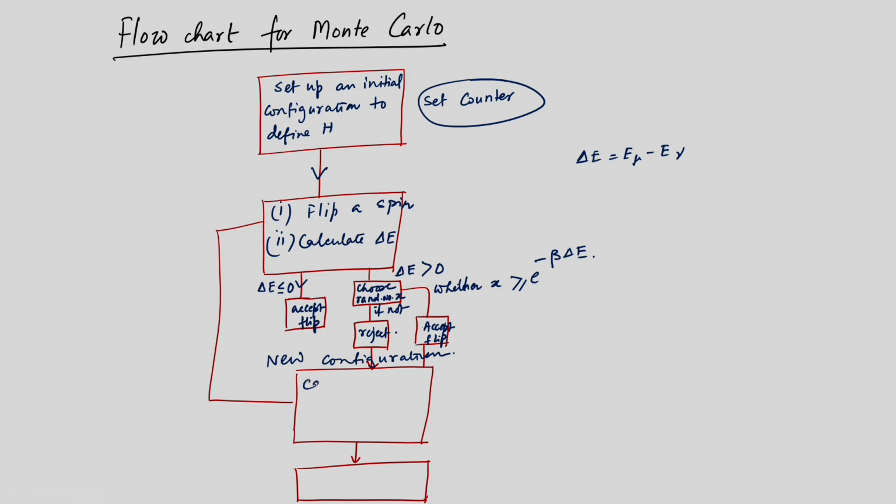So, then you calculate Q, which is equal to the sum over all these states, and then Q I, whatever we have written earlier, Q I and exponential minus beta E I divided by exponential minus beta E I, and so on, and stop iterations